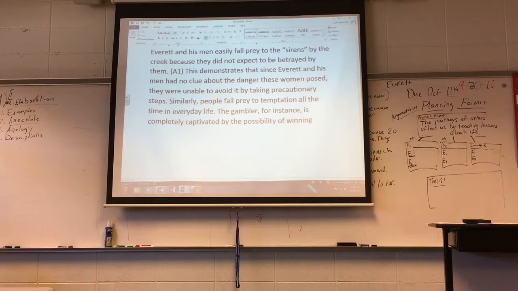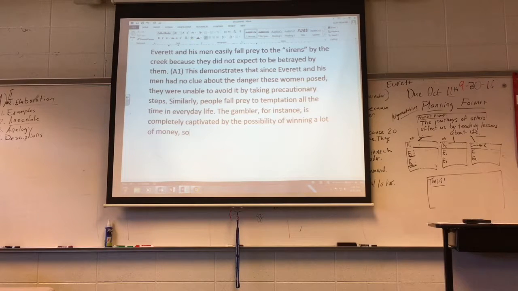That just seems kind of... The gambler, for instance, is completely captivated by the possibility of winning, let's just say, for now, a lot of money. I may go revise that later into something that sounds better, but for right now, I can put it as a placeholder. The gambler, for instance, is completely captivated by the possibility of winning a lot of money.